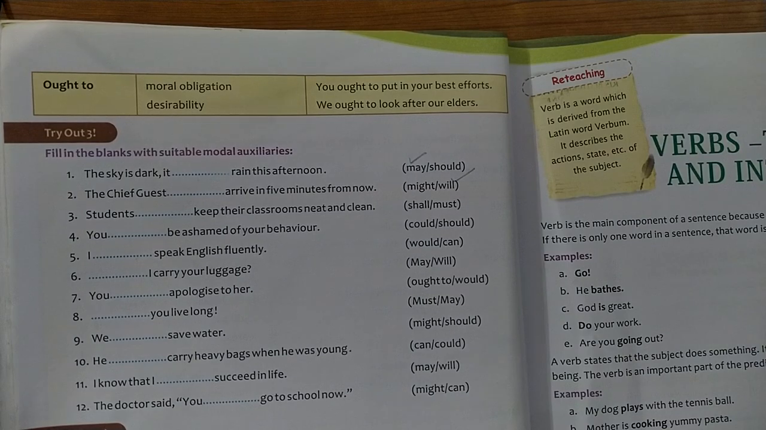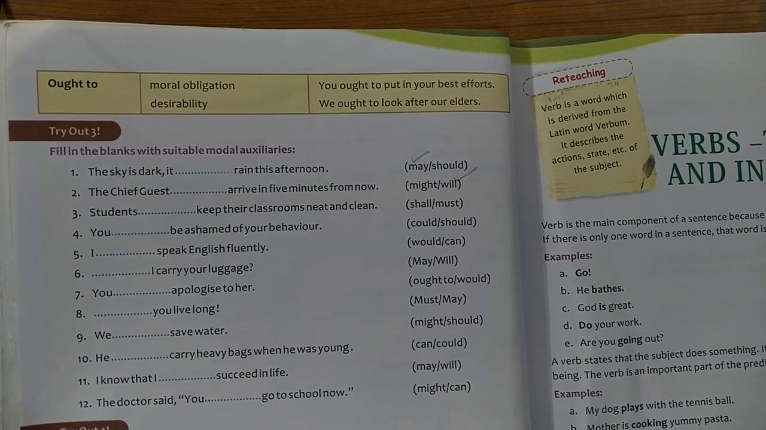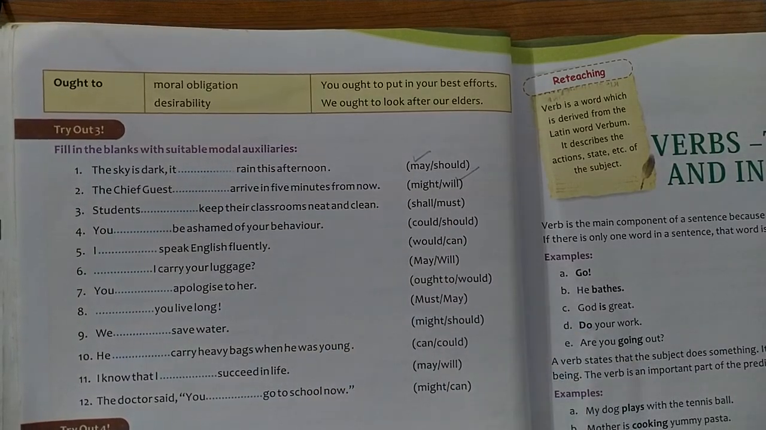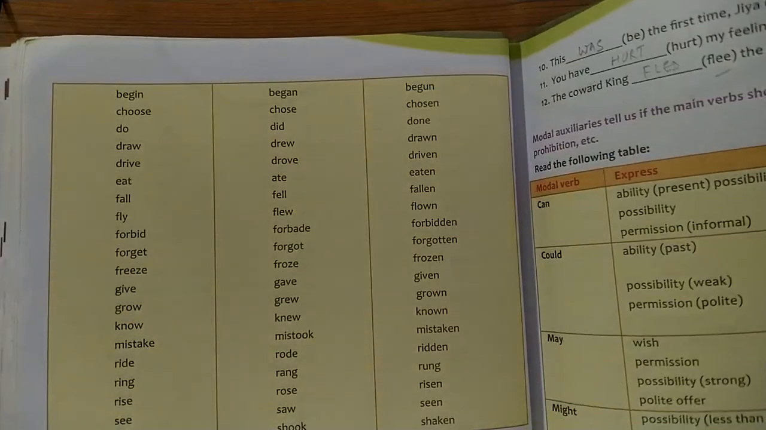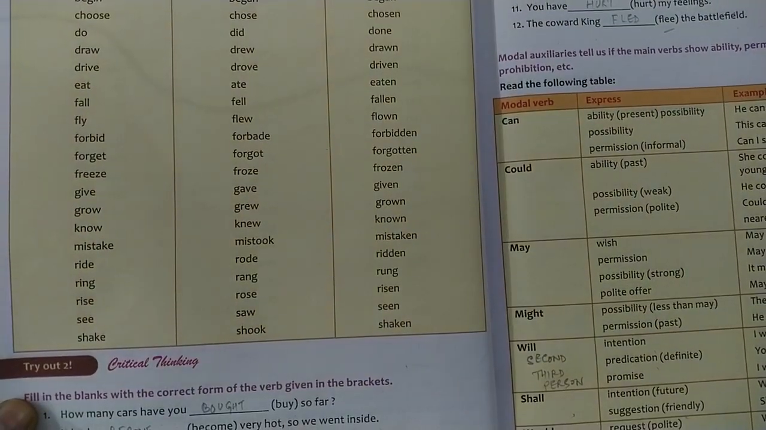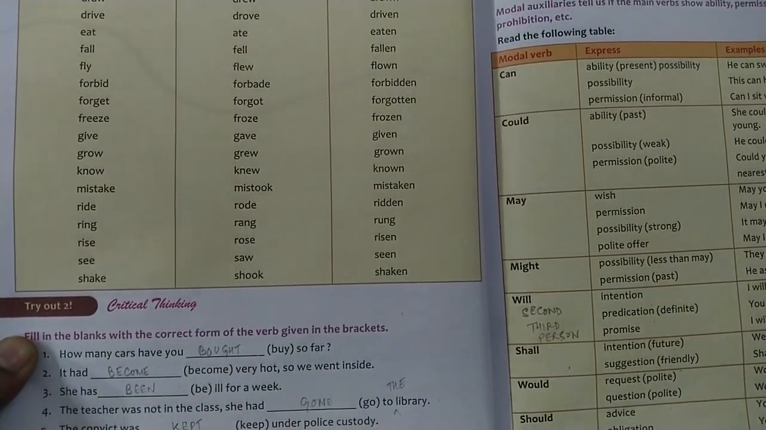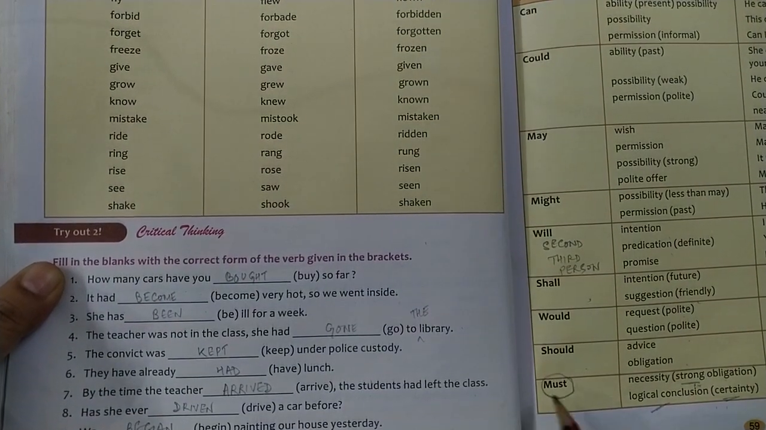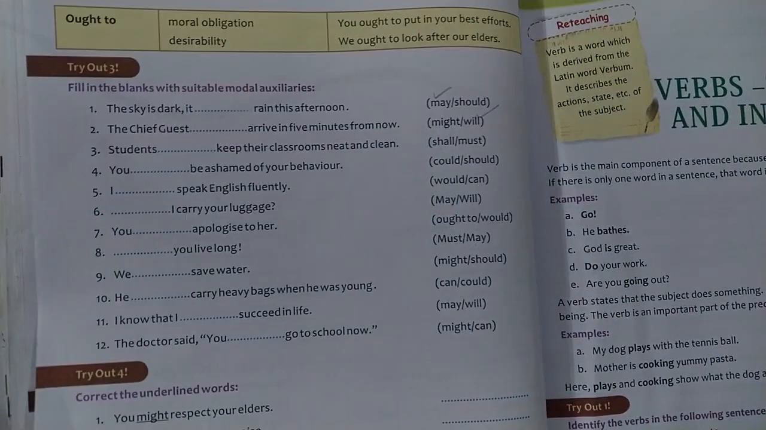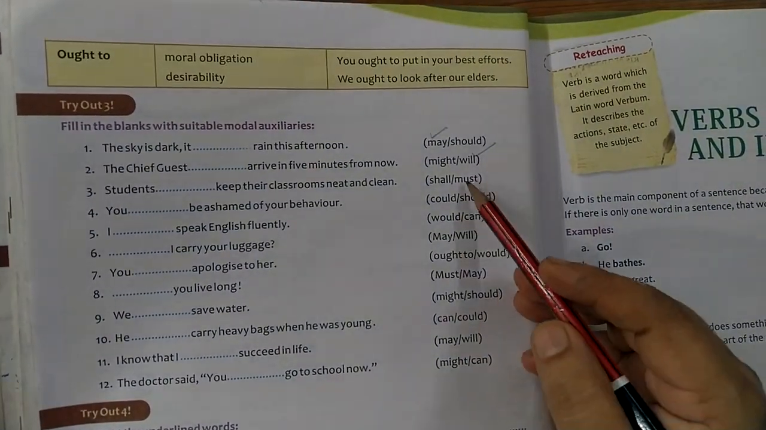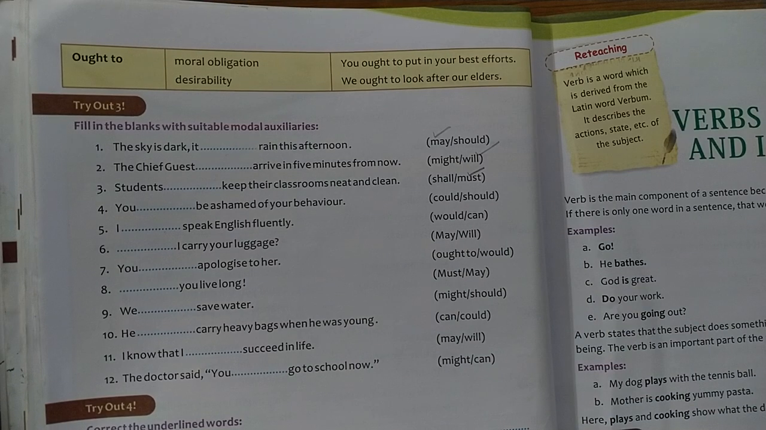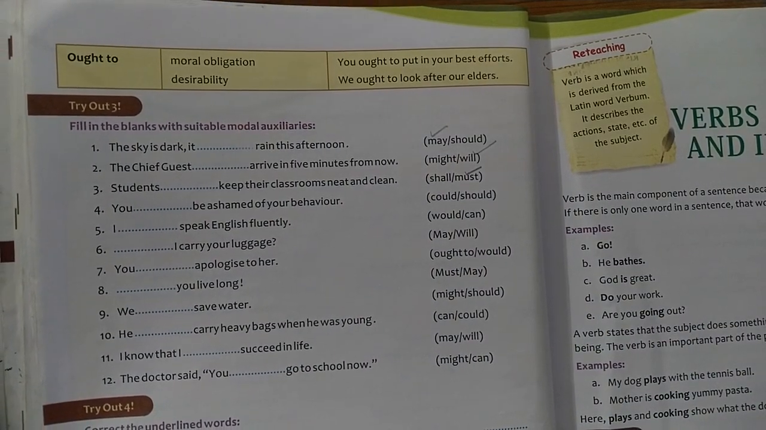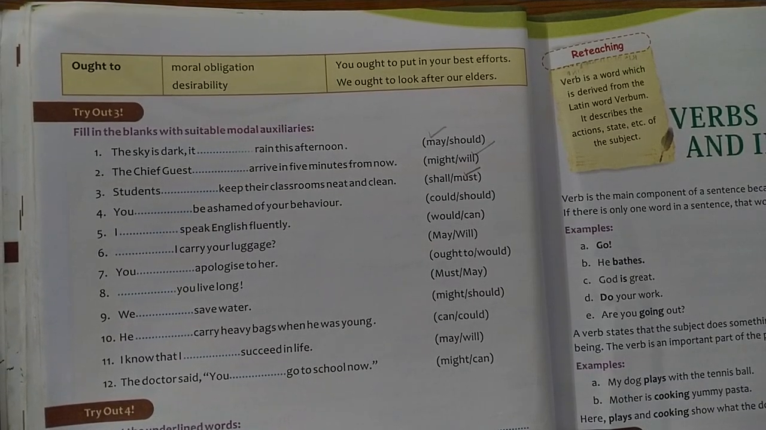Now, students dash keep their classrooms neat and clean. Students must keep their classrooms neat and clean. Now students, what did I say? When do we use must? When it is a necessity or a strong obligation on the part of a particular person. It is a strong obligation when we use must. Therefore, your classroom has to be kept neat and clean. So we will use the modal auxiliary must and not shall. Why? Because shall is used to indicate a promise, but must is used to indicate a definite obligation.